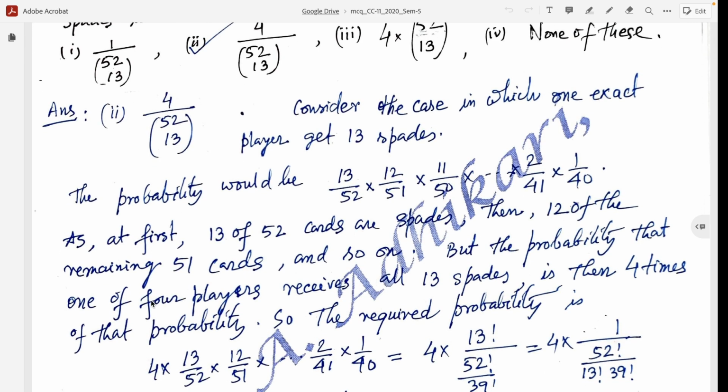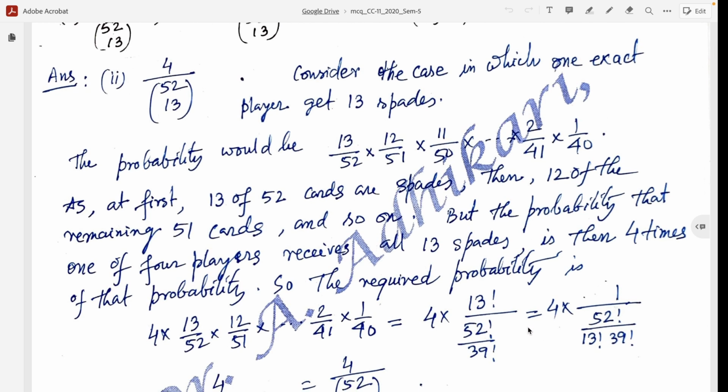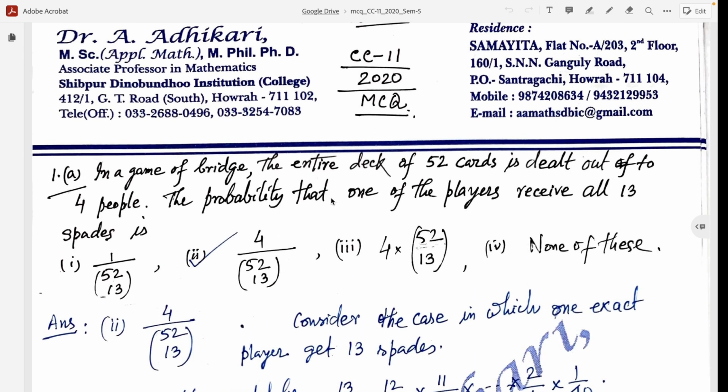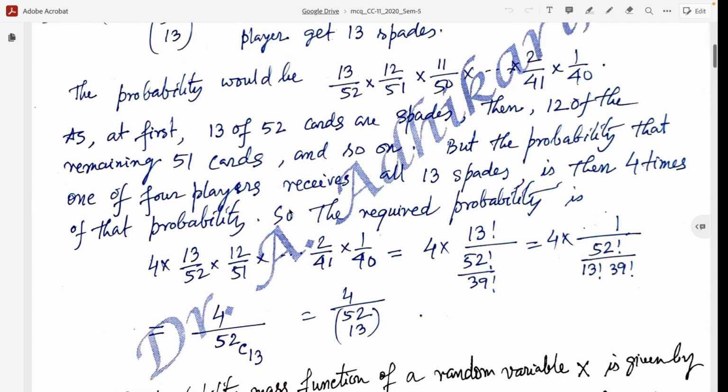But the probability that one of 4 players receives all 13 spades is then 4 times that probability. Here the question is: they deal to the 4 people, and the probability that any one of the 4 players receives all 13 spades. So there are 4 players. The first player gets 13 spades with this probability. The second player is the same, the third player is the same, and the fourth player is the same. So adding all these, we get 4 times this.